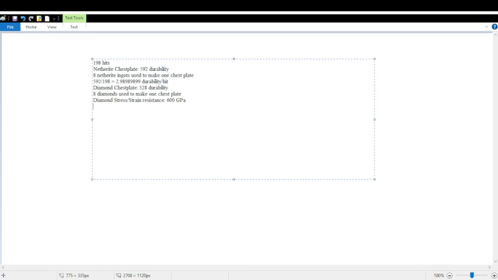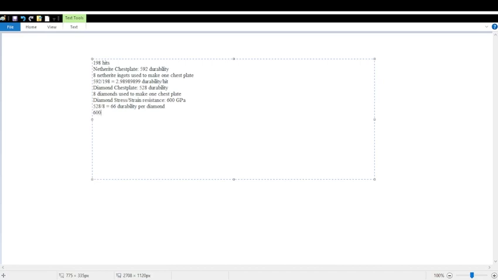Now we can just take this. So let's find it for one diamond. Just take 528 divided by 8 to find 66 durability per diamond. All right, we have that. So that's the durability for one diamond. And now we can convert the gigapascals into durability, or durability into gigapascals. So to do that, we would find how many gigapascals are in one durability unit.